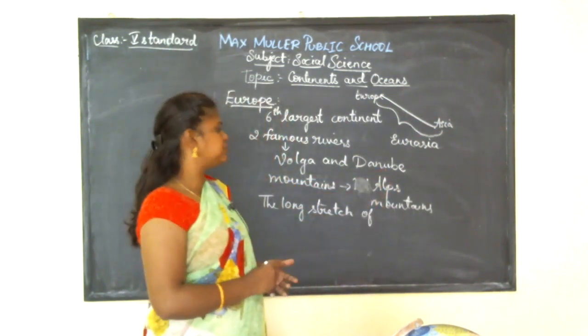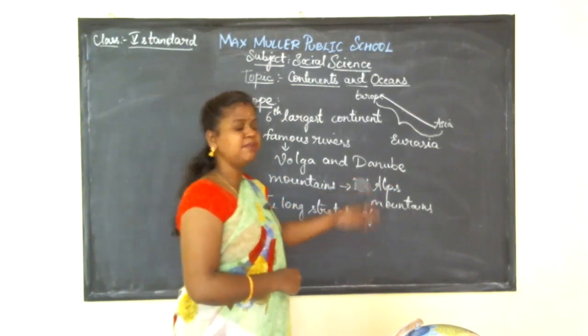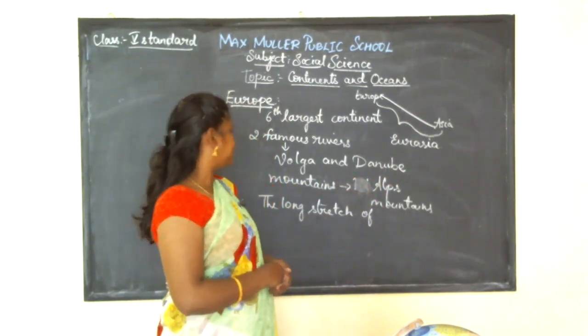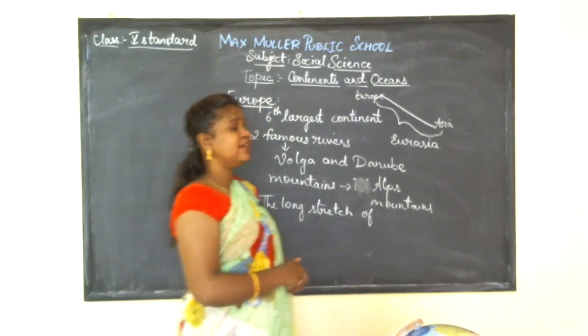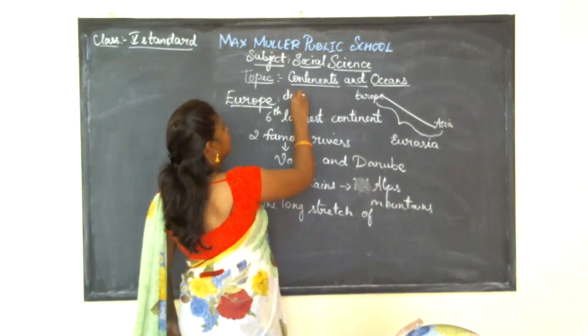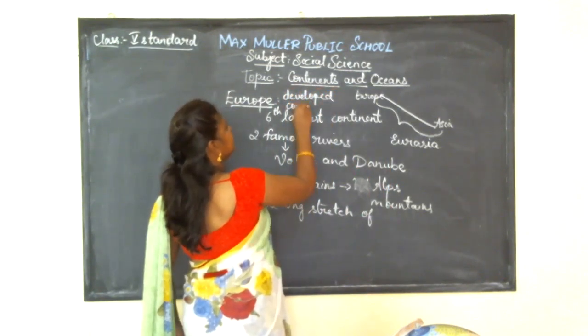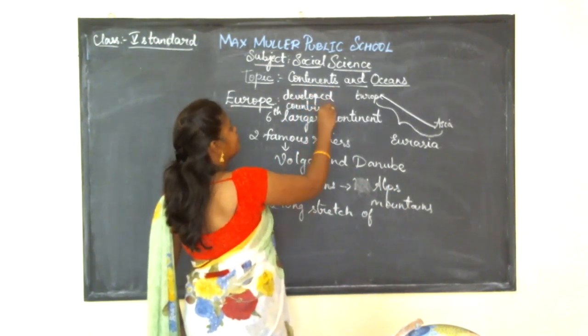And there are famous mountains present in Europe called the Alps mountains, and it is the home of developed countries. Developed countries means the people here are most developed.